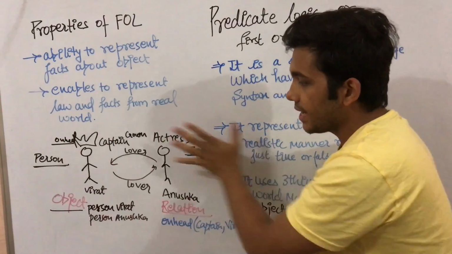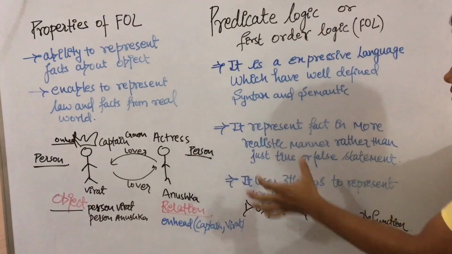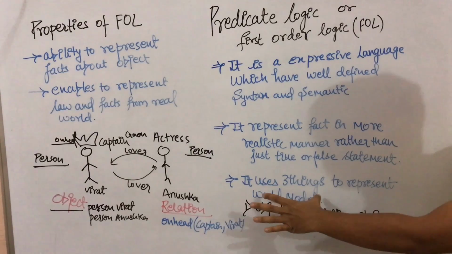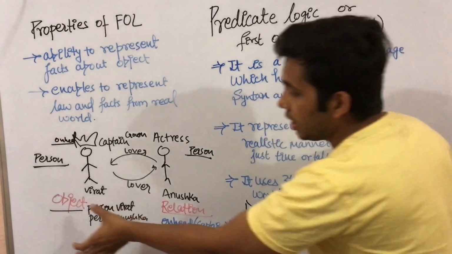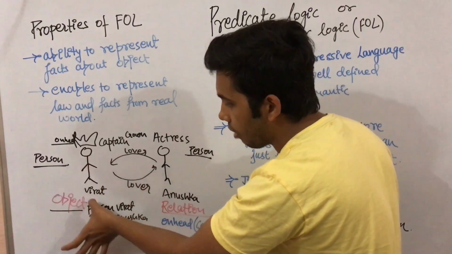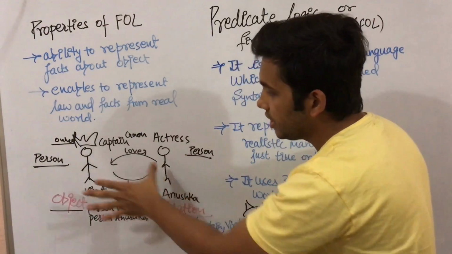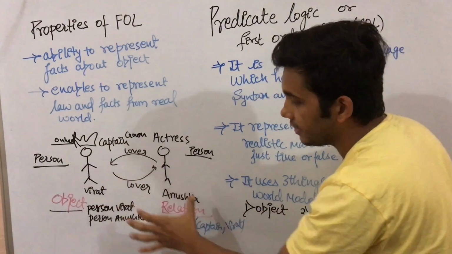So in this example, what are our objects? Like we said, predicate logic is mainly used to represent real world entities: objects, relations and functions. Here the objects are person Virat and person Anushka. These are our two objects. What are the relationships in this example?